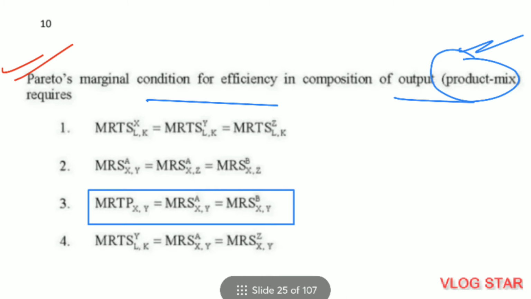Question number 10. Pareto's marginal condition for efficiency in composition of output product mix requires. Option 3 is the correct answer. MRTP of XY is equal to MRS of A, XY is equal to MRS of B, XY. MRTP is marginal rate of technical production. MRS is marginal rate of substitution.